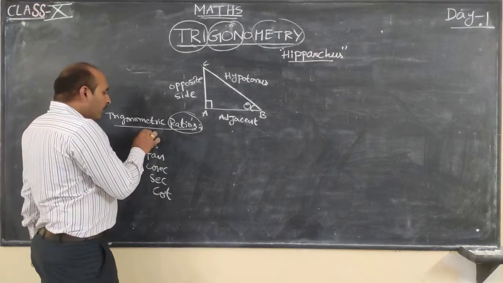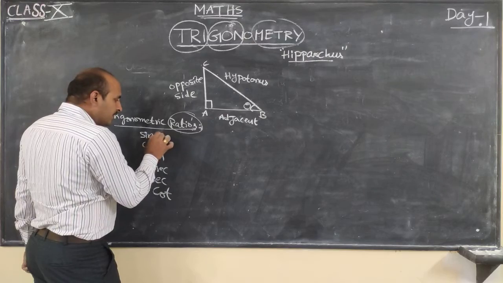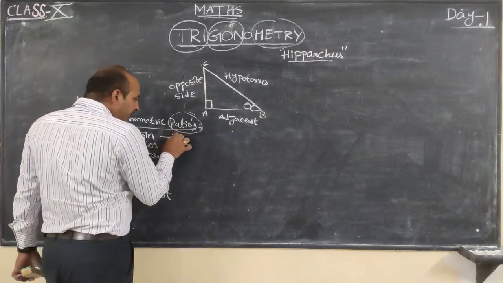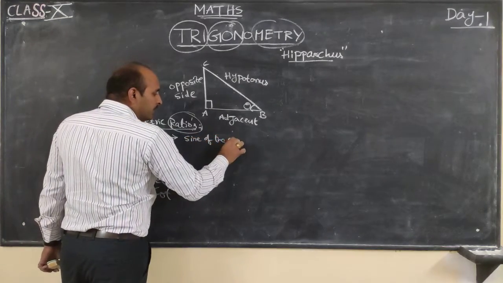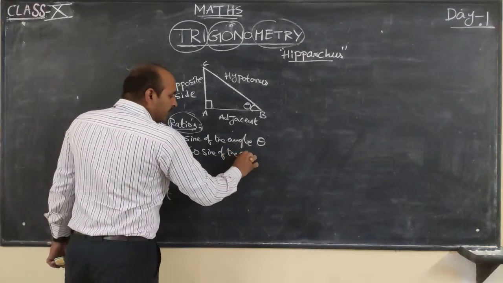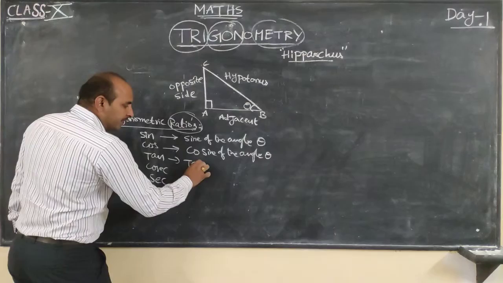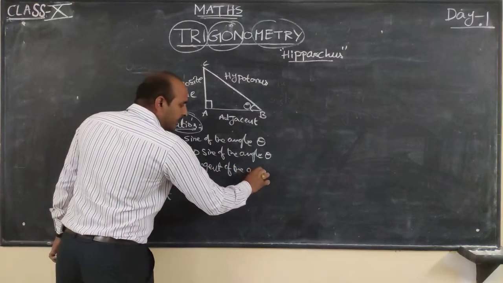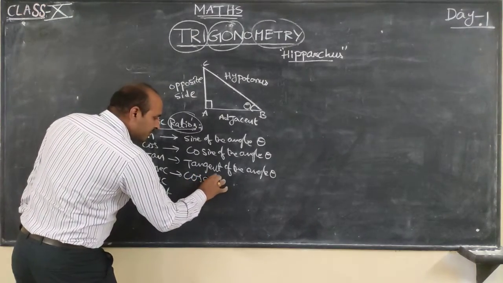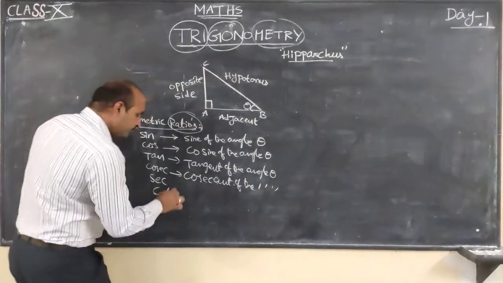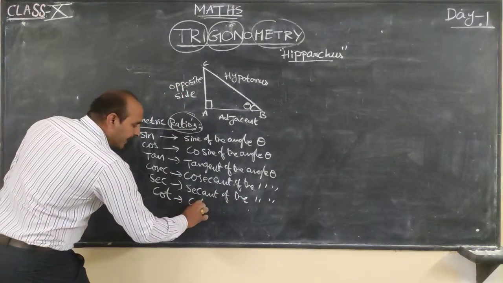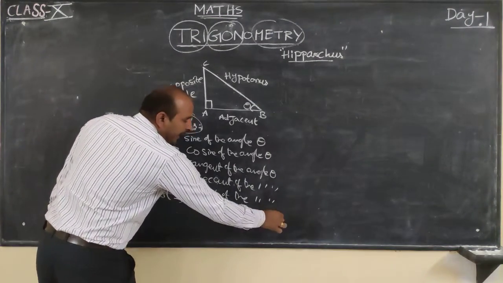So now, when the angle is theta, the names are abbreviated: sine of the angle theta, cosine of the angle theta, tan, tangent of the angle theta, cosec, cosecant of the angle theta, sec, secant of the angle theta, cot, cotangent of the angle theta.